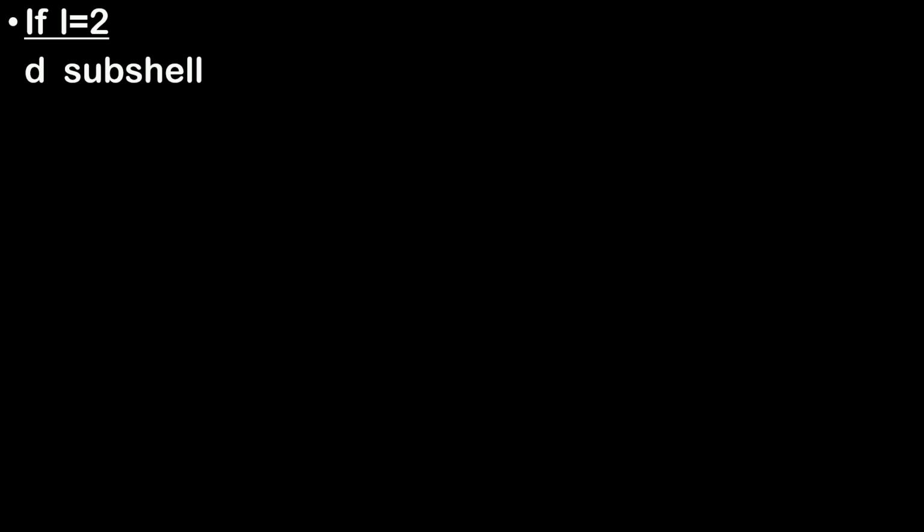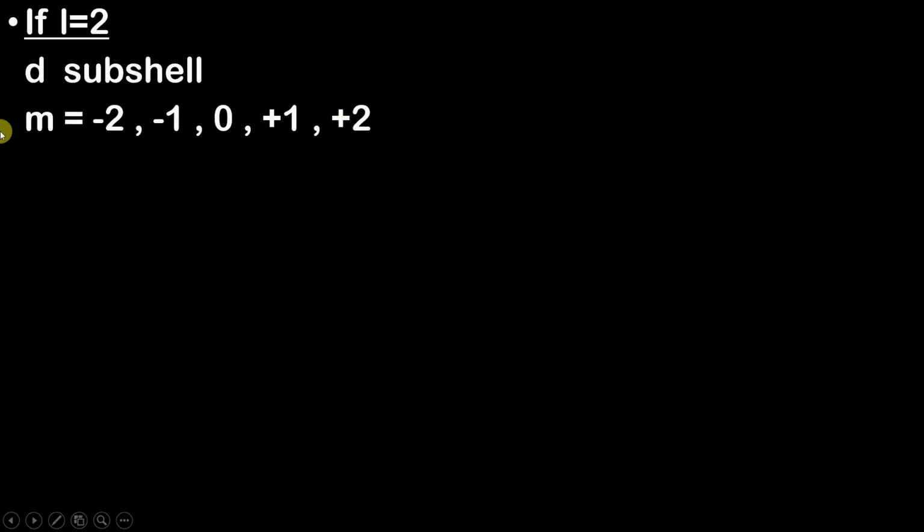Now let us find out the values of m. The possible values of m will be from -2 to +2, so m will have values -2, -1, 0, +1 and +2. How many different values of m are present? 5 different values: 1, 2, 3, 4 and 5.